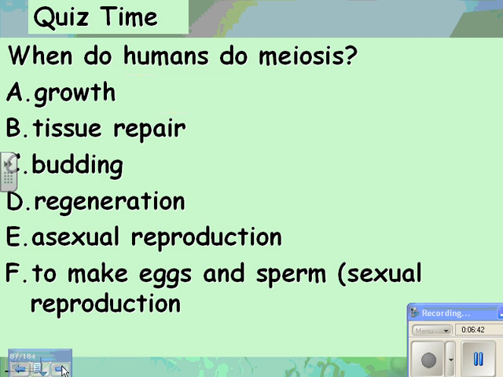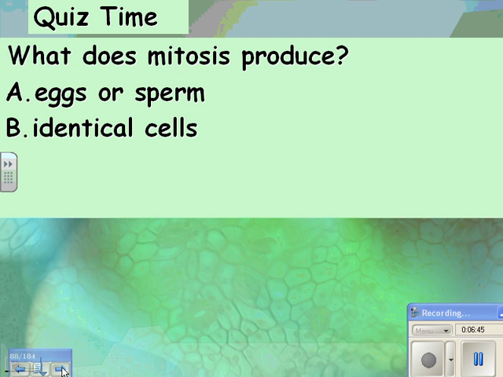When do humans do meiosis? Just the last one, to make eggs and sperm. What does mitosis produce? Eggs and sperm or identical cells? Mitosis, think of this. Your toe, those are really ugly toes. Hopefully your foot is better looking than that.